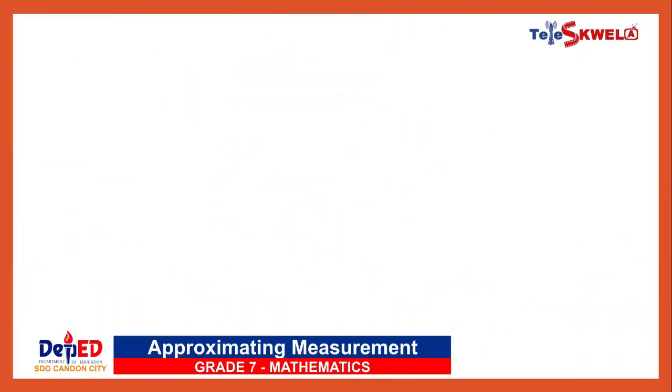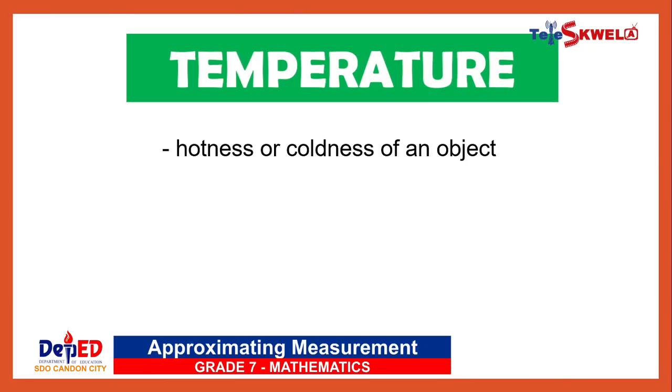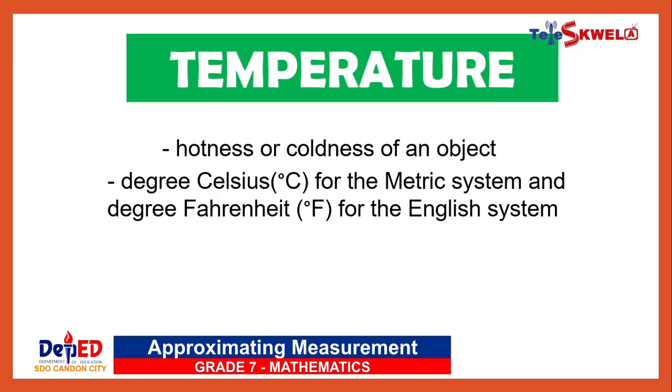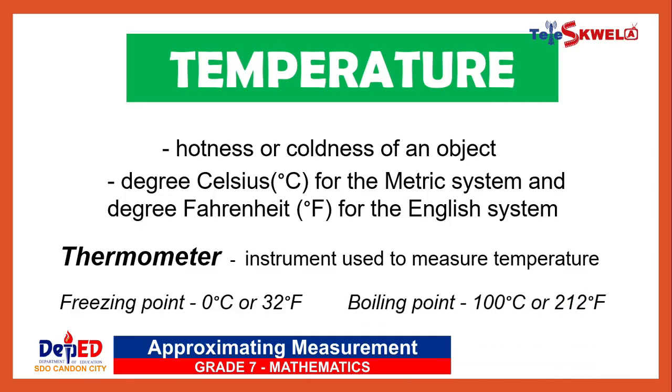Let's now move to measuring temperature. Temperature is a measure of hotness and coldness of an object. The commonly used unit of measurement for temperature is the degree Celsius for the metric system and degree Fahrenheit for the English system. Thermometer is the instrument used to measure temperature. Water freezes at 0 degrees Celsius or 32 degrees Fahrenheit and boils at 100 degrees Celsius or 212 degrees Fahrenheit.